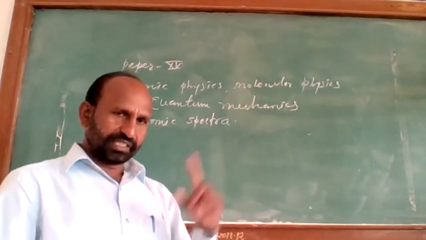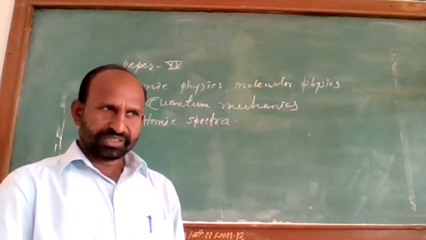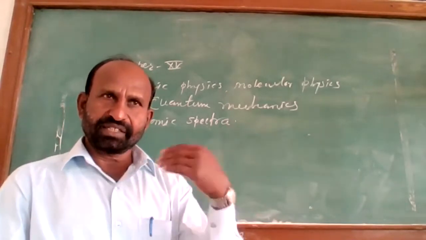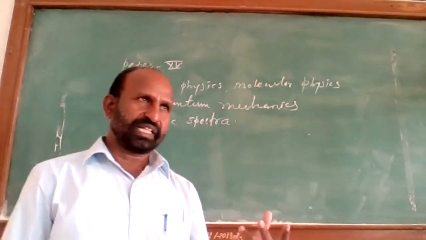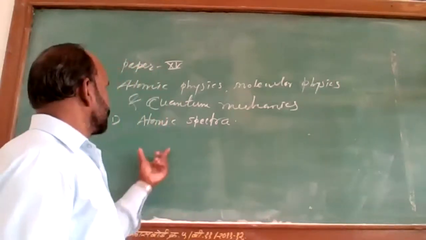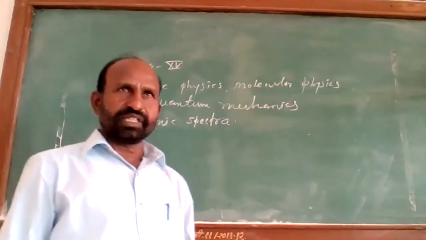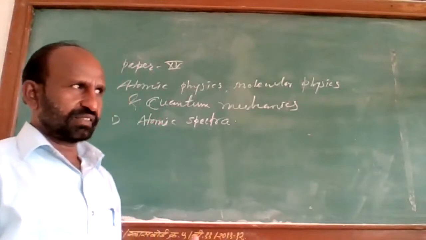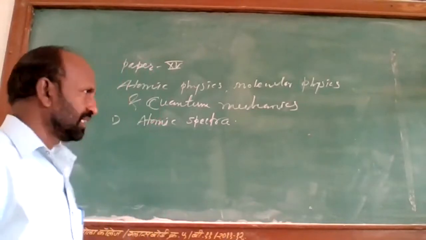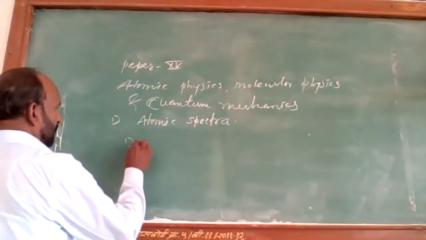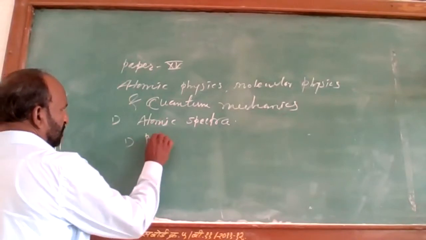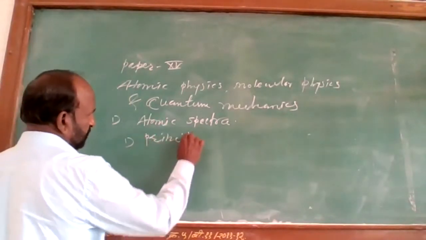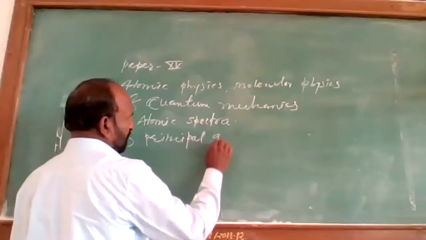Whenever any charged particle is in motion, it gives us magnetic energy. So these energy states are given by the quantum numbers. The first quantum number we call the principal quantum number.